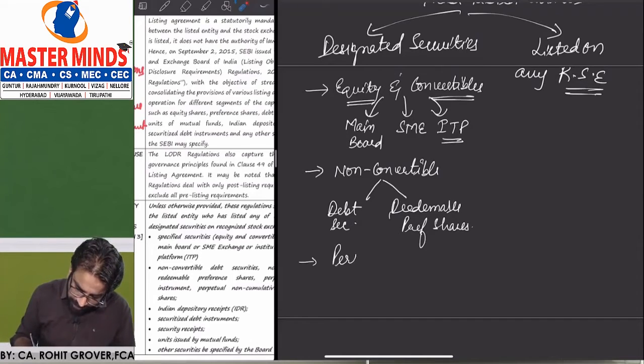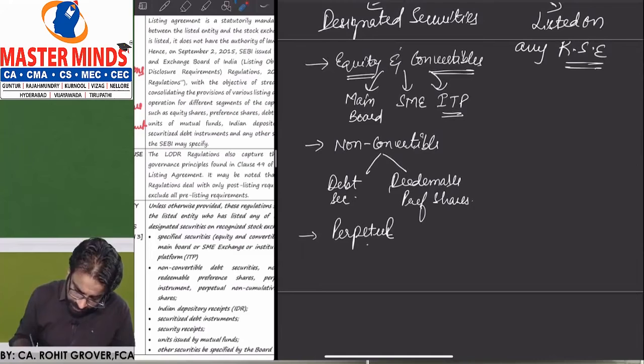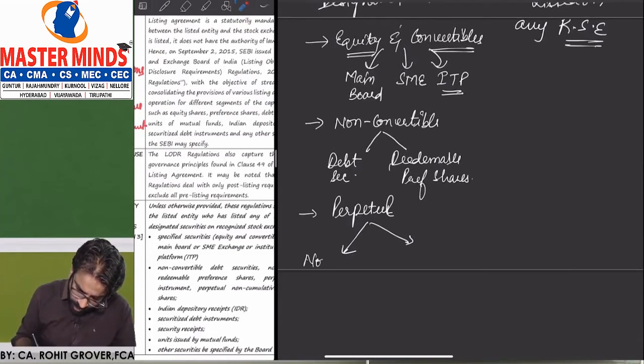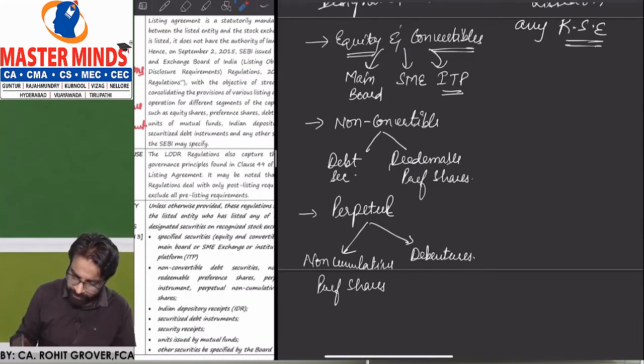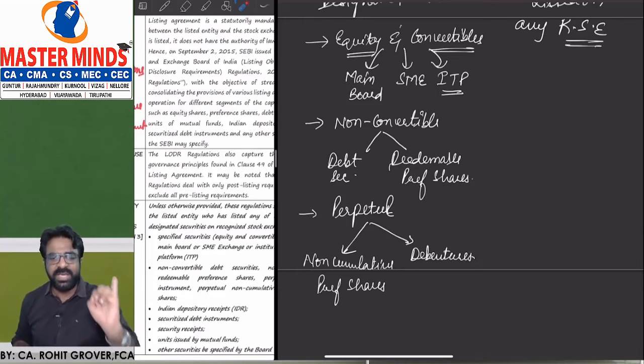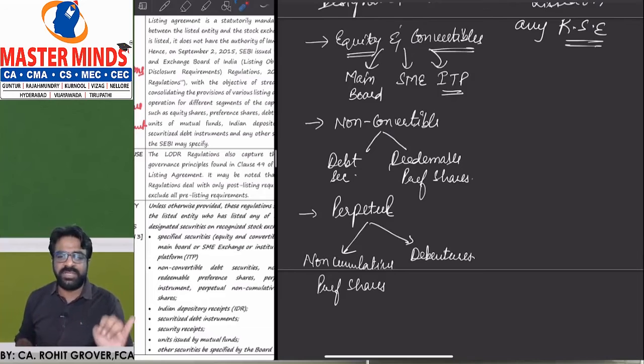And if you have issued perpetual, in the perpetual also there were 2. If you have issued perpetual non-cumulative preference shares and perpetual debentures. Are you getting the point? So first one, if you have issued equity and convertibles. Second one, non-convertible debt securities and redeemable preference shares. Third, perpetual non-cumulative preference shares and perpetual debentures.